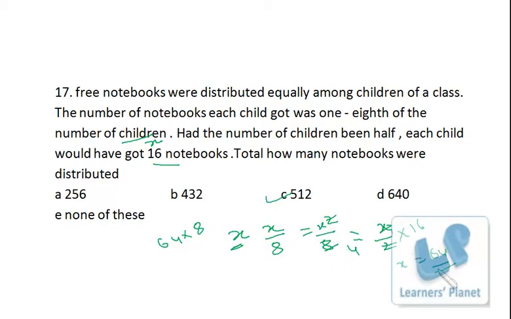So by that you can calculate the value of x, that is the number of children, right? And x into x by 8 is the total number of notebooks. Put the value of x and get the number, right?